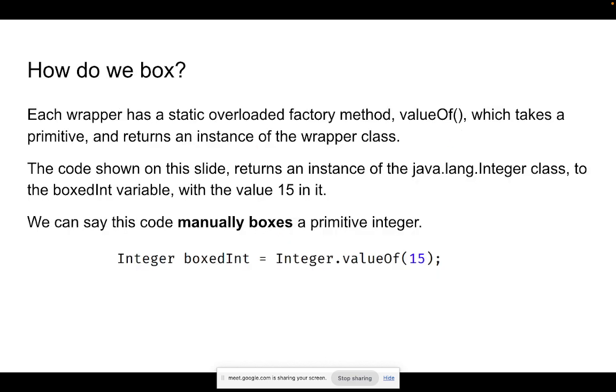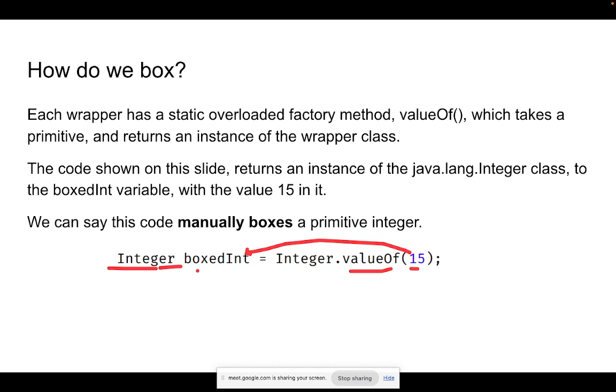So how do I box it? If I want to pass an integer value but can't pass it directly, I will use the Integer wrapper class, which I'm highlighting right now in the slide. This is my value 15, which is an integer. I will create an object of the Integer wrapper class called boxInt, and using the valueOf function I will pass this value.